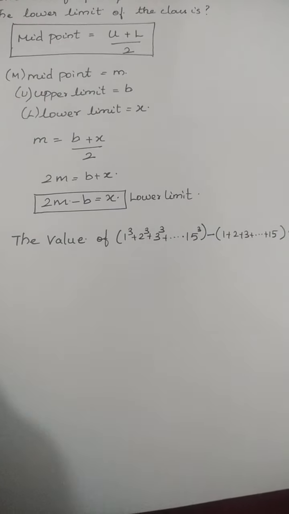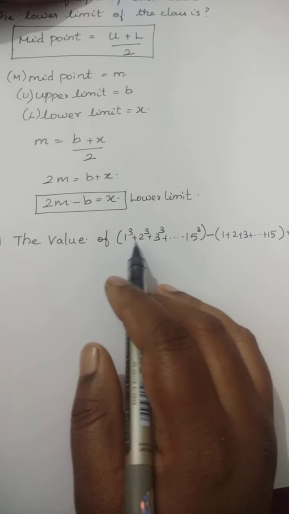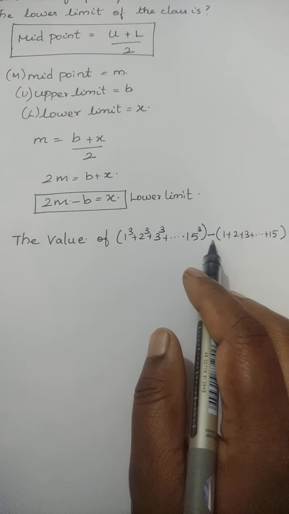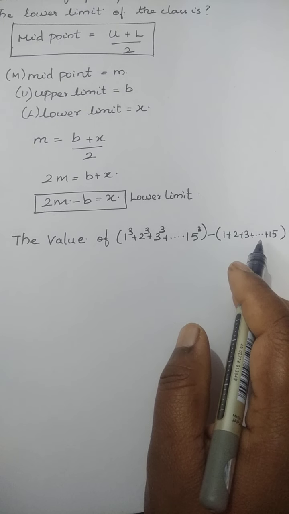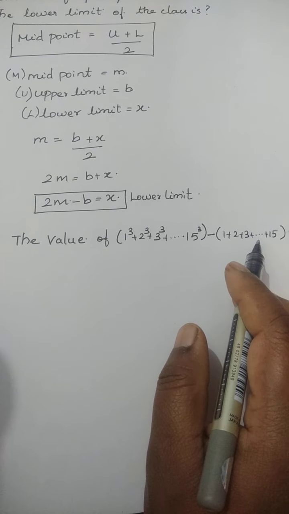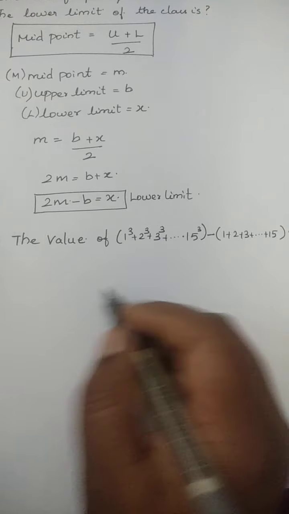The value of 1 cube plus 2 cube up to 15 cube minus the same 1 plus 2 plus 3 up to 15 is what? Here also there is a formula for